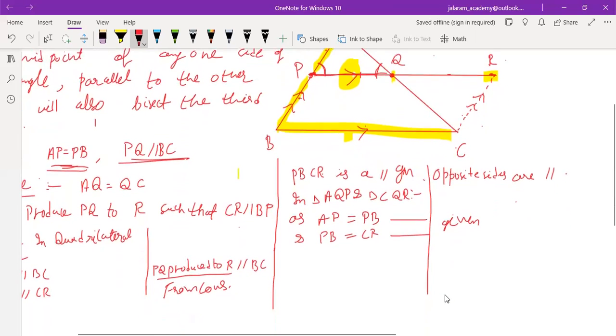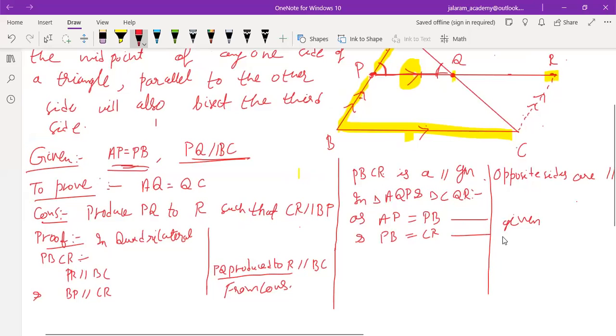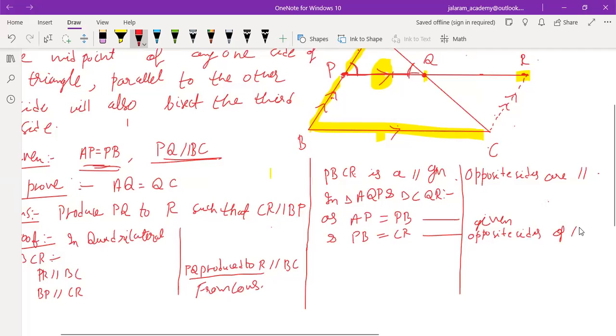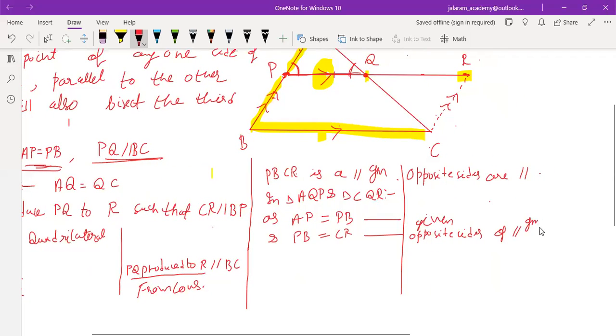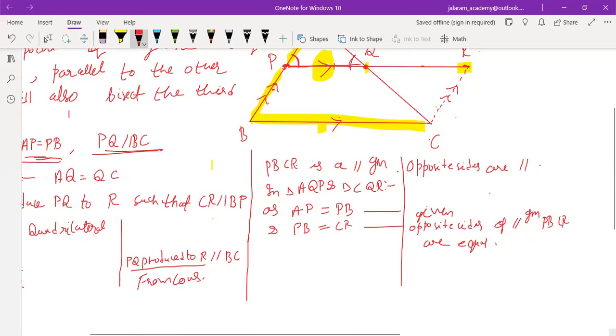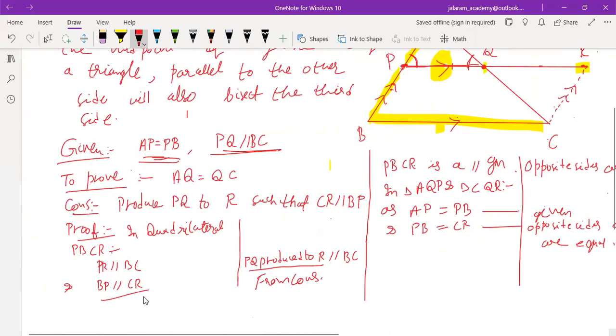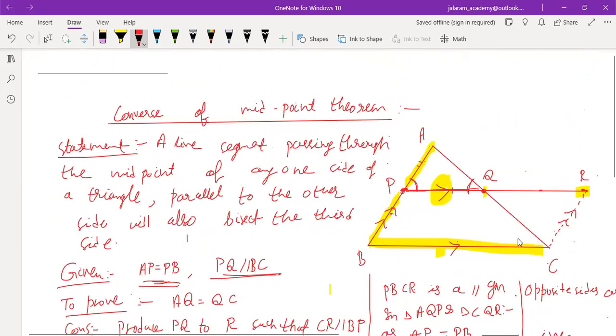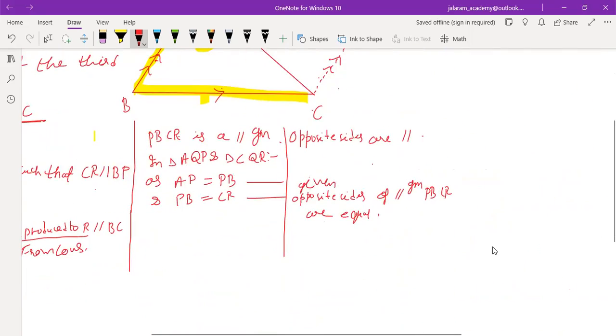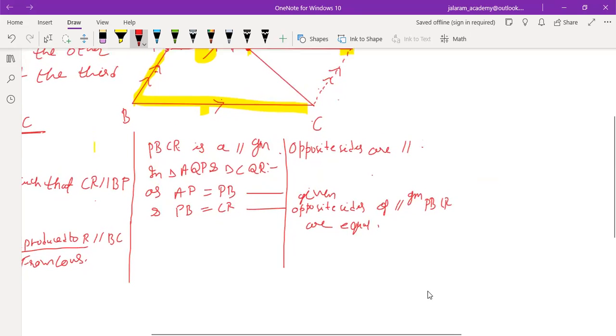Yes, sir. Opposite sides of parallelogram PBCR are equal to each other. That's why. Nothing is given about this. We have proved before this that PBCR is a parallelogram and opposite sides of a parallelogram are equal. Therefore, PB equals CR.